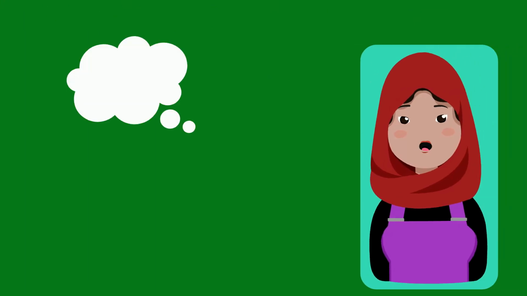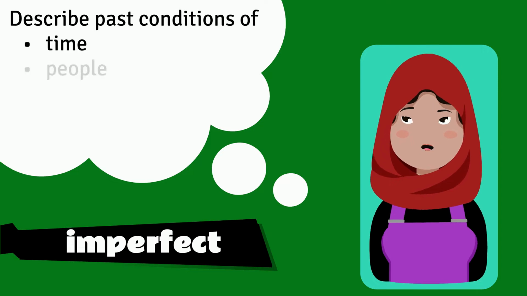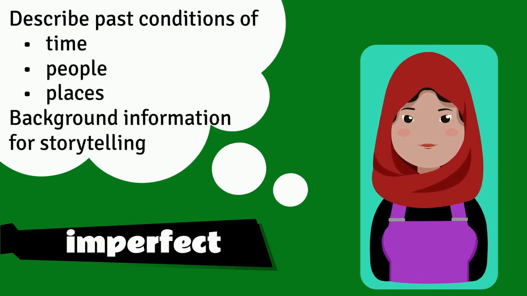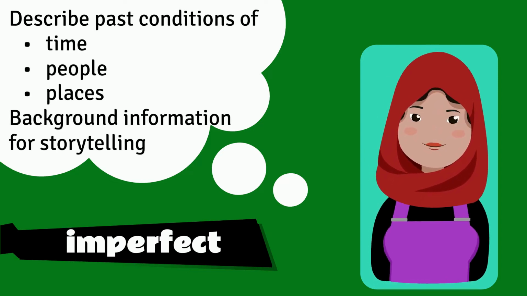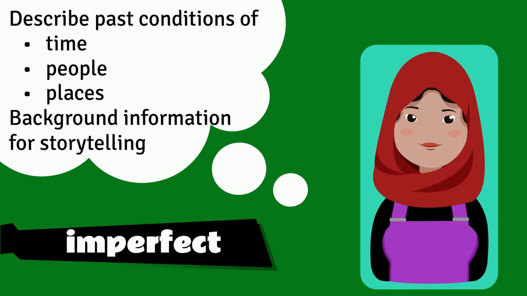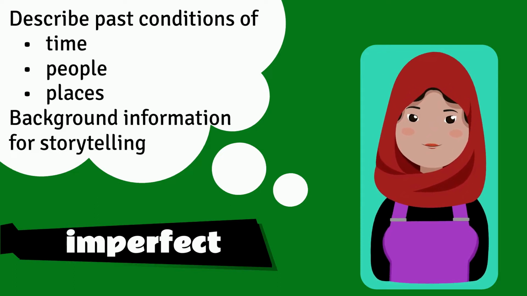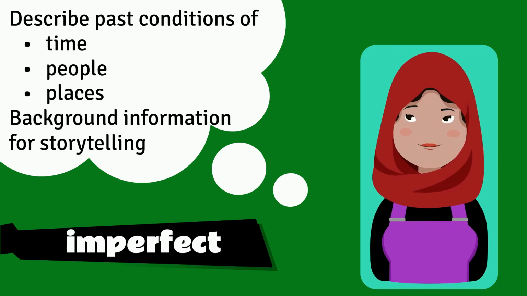Along these same lines, the imperfect is used to describe conditions of time, people, and places in the past. In other words, to give a description. The imperfect gives all the background information for when you are explaining a story. The order of events with the imperfect is often unimportant.